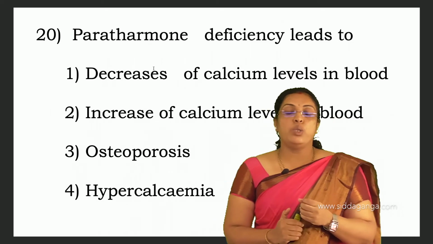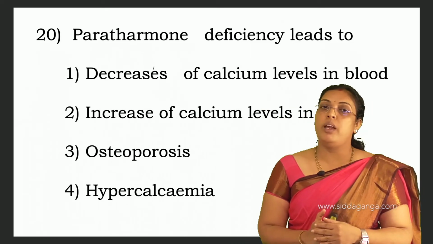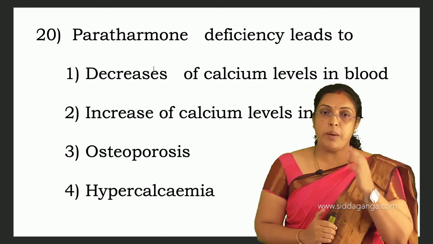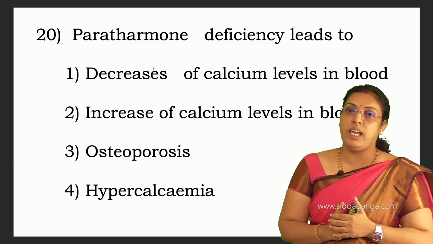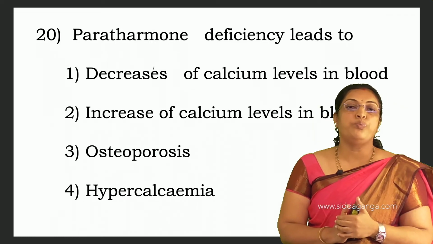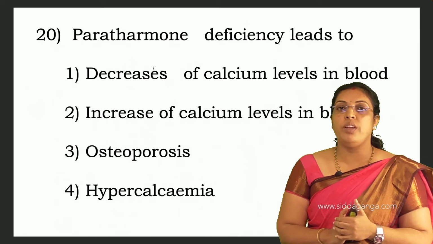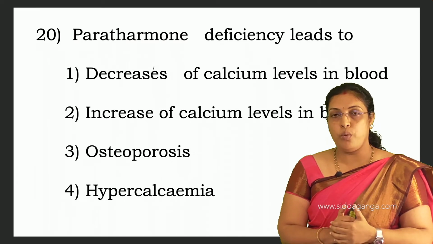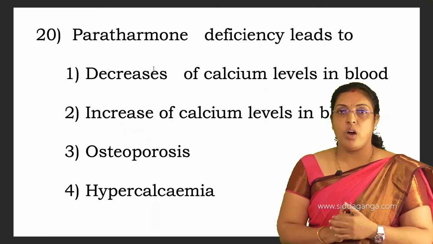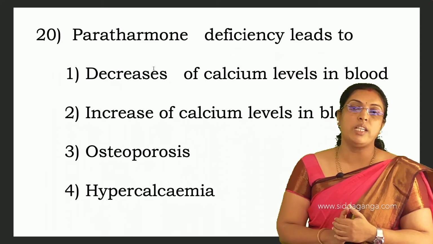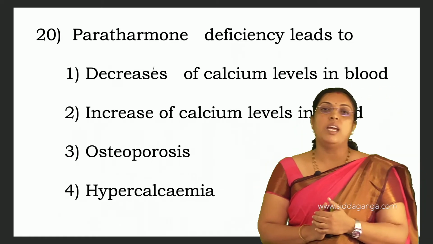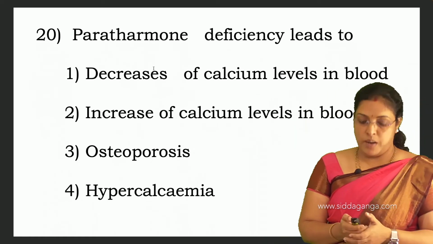Thyrocalcitonin decreases calcium level in blood, whereas parathormone increases calcium level in blood. When there is parathormone deficiency, that is, when parathormone is absent, that leads to a decrease of calcium level in blood, because parathormone releases calcium from the bone by demineralization or dissolution of bone. If parathormone is not there, that results in decreased calcium level in blood.